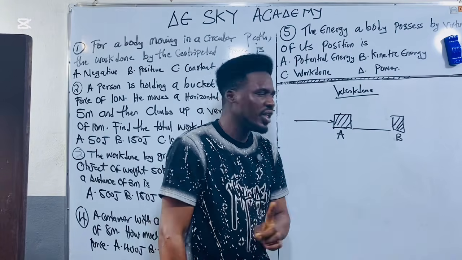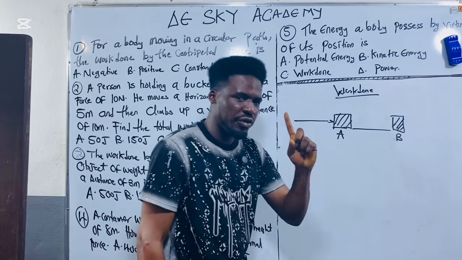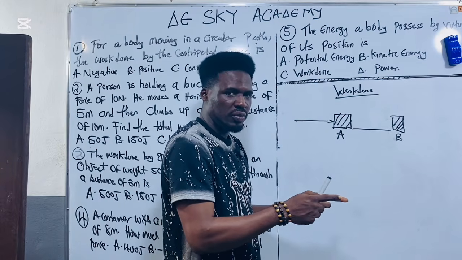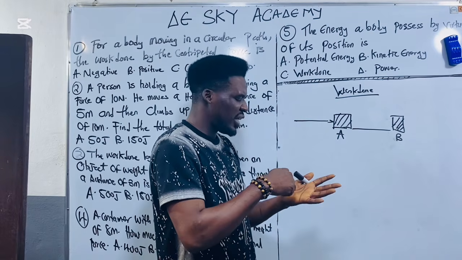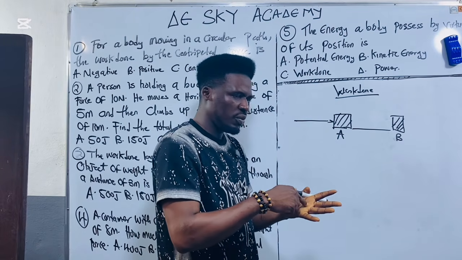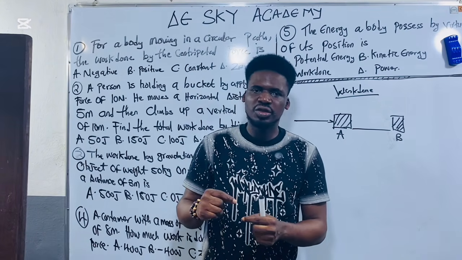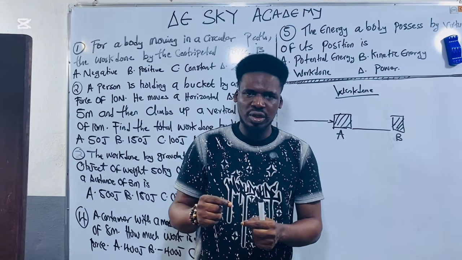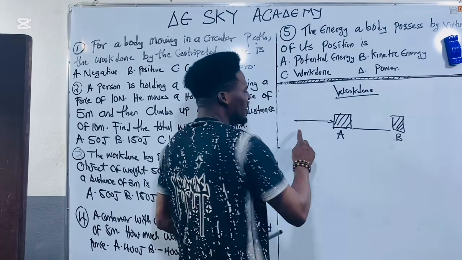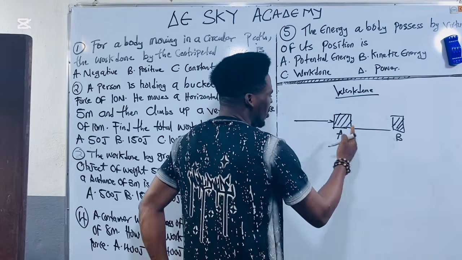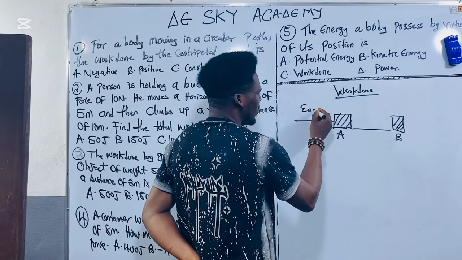So what did you notice? Did you notice that the direction of the force and the direction of the motion of the body is the same thing? Are you getting me now? So if the direction of the force and the direction of the motion of the body is the same thing, then work is said to be done. Do you get it now? For example, let me say the direction of the force is towards the east.